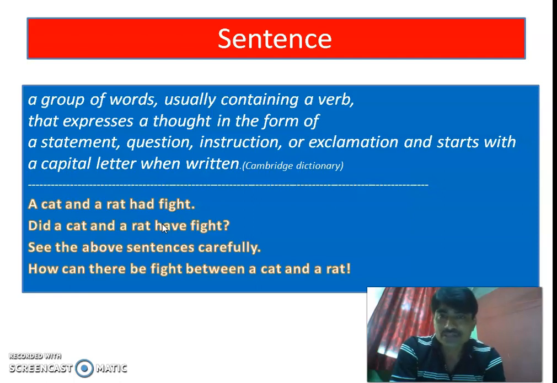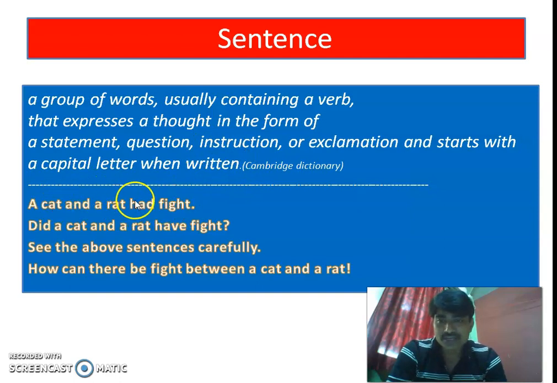So we frame so many types of sentences. Based on the function, we frame sometimes questions, sometimes we express our emotions, sometimes we ask questions in yes-no form, sometimes we talk in positive and negative statements or we declare something. So based on the function of these sentences, they are divided into types.